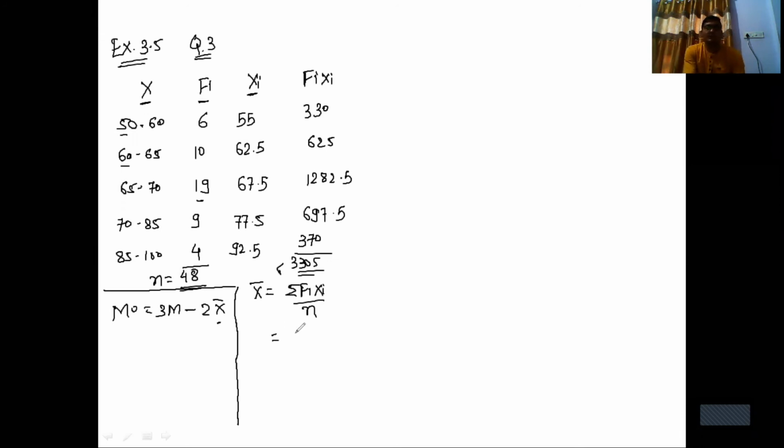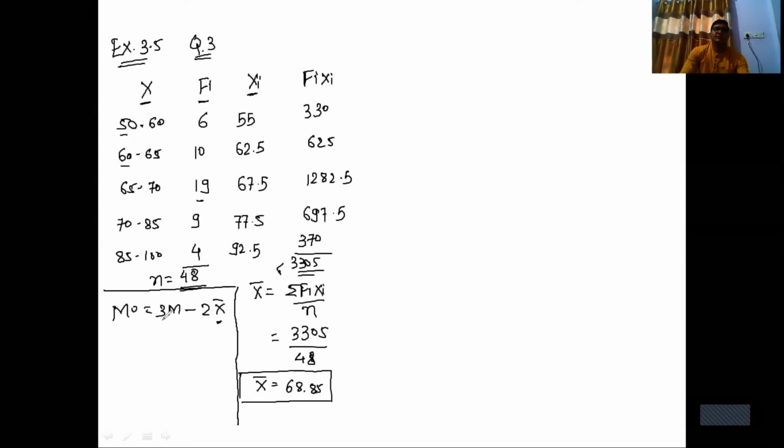So x bar is equal to 3305 divided by 48. The value of x bar is equal to 68.85. This is x bar, step number 1.